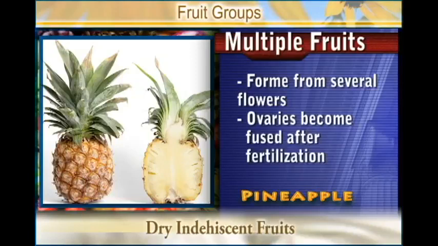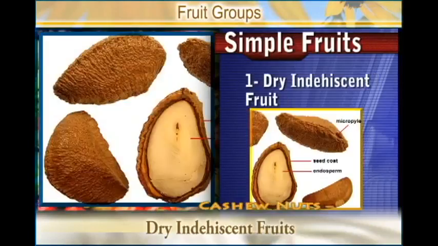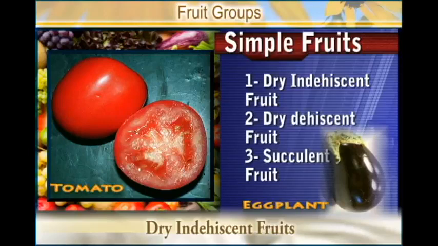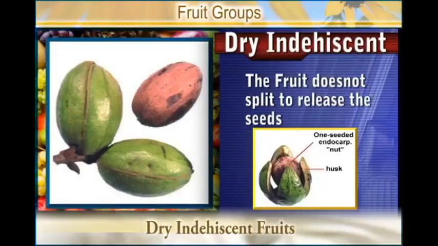And we have seen that the simple fruits are mainly divided into three groups: the dry indehiscent fruits, which do not spread, the dry dehiscent fruits, which spread, and the succulent fruits, which are fresh. We have talked about the dry indehiscent fruits which do not spread.